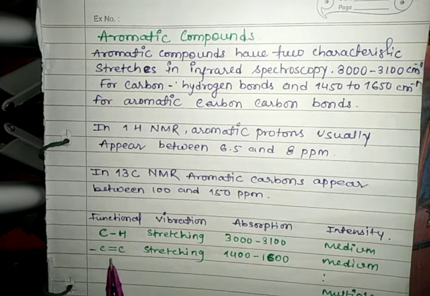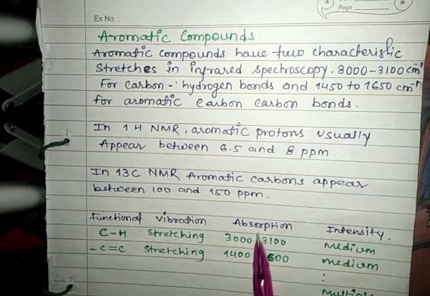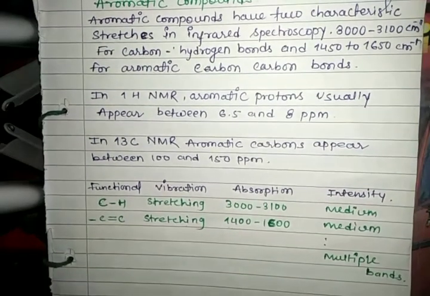The next functional group is this one, and the vibration is stretching, and absorption from 1400 to 1600, and intensity is also medium. Aromatic compounds also show multiple bands.